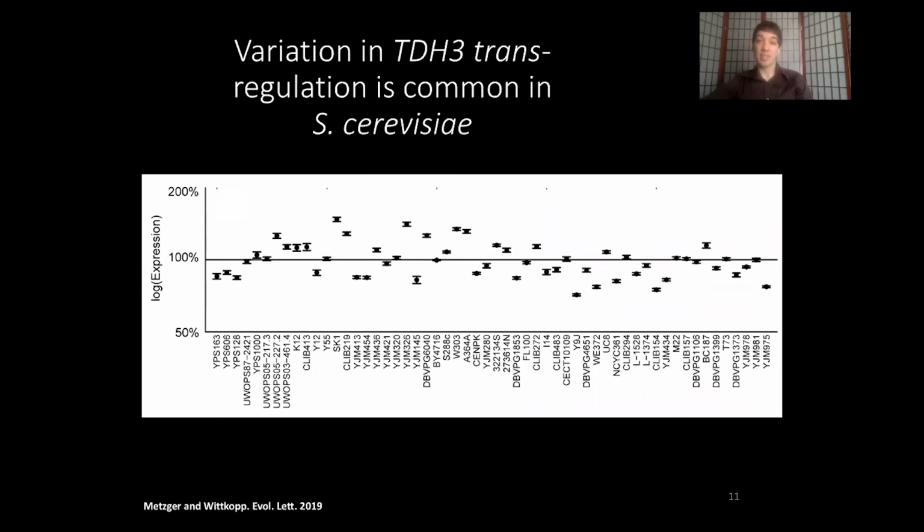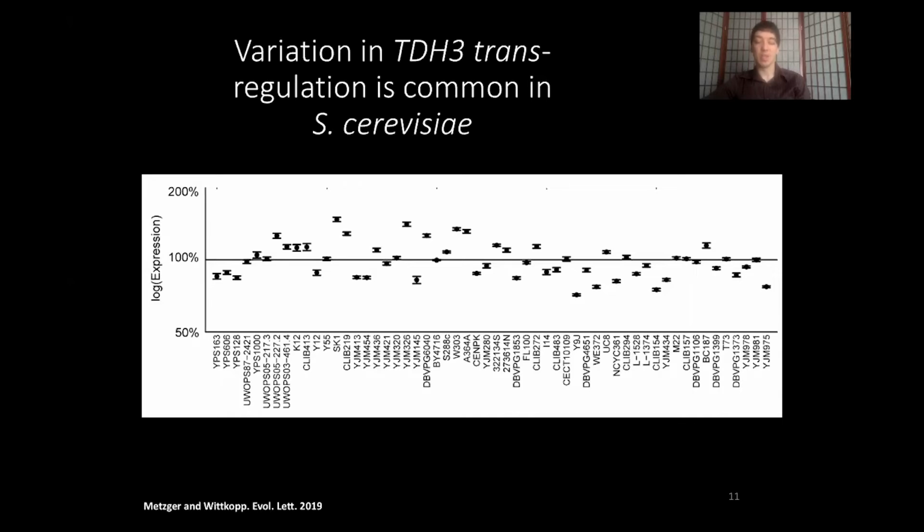What we found is that variation in TDH3 trans-regulation is actually quite common in Saccharomyces cerevisiae. So here along the x-axis are the names of the individual strains, and on the y-axis is the YFP expression on a log scale. What you can see is that we have considerable power to detect small differences in regulation, and that we actually have considerable variation amongst these strains.